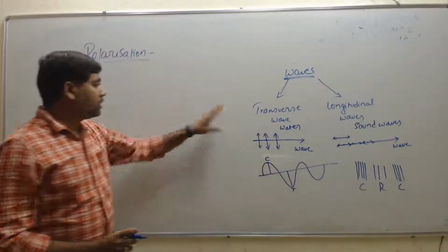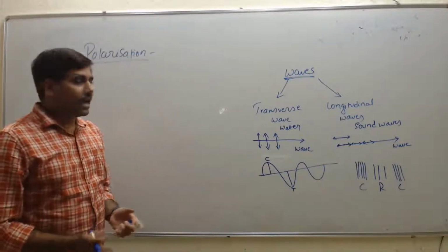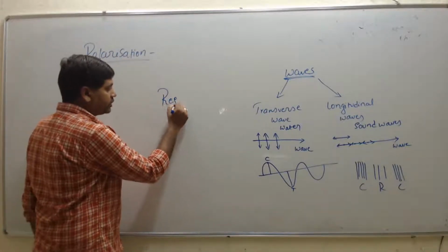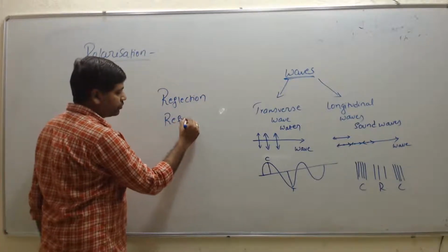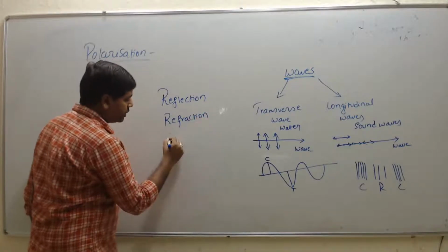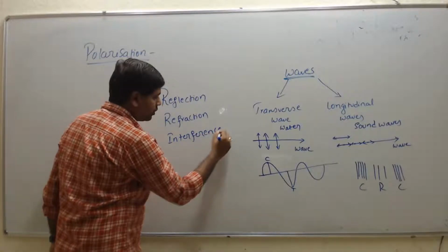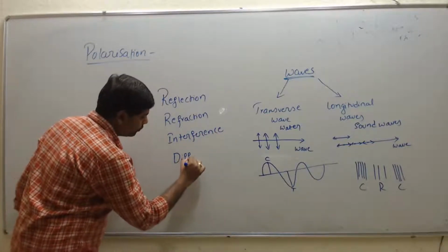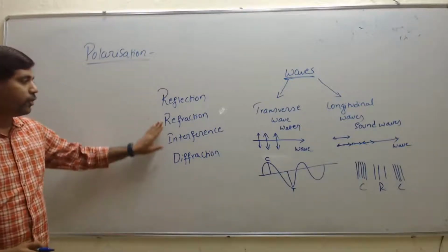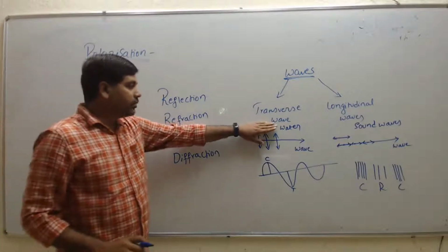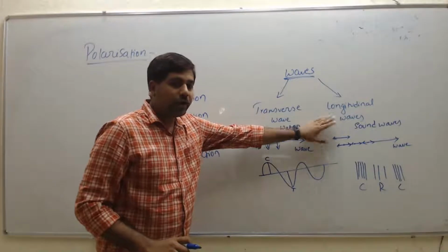Now, what relates to polarization is this: all the phenomena we studied earlier, that is reflection, refraction, interference, and diffraction, are exhibited by both transverse waves and longitudinal waves.